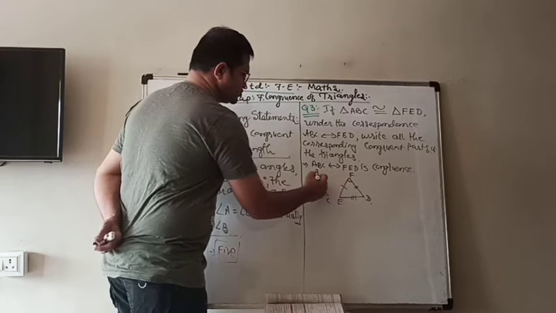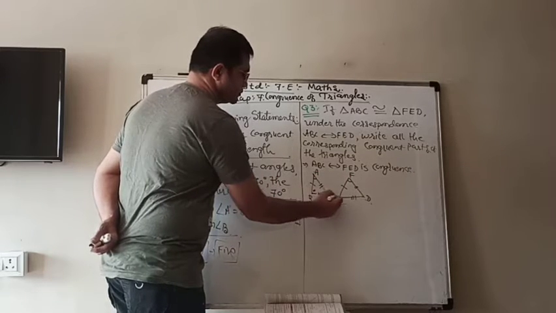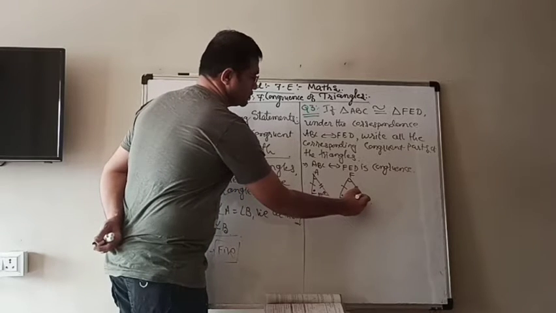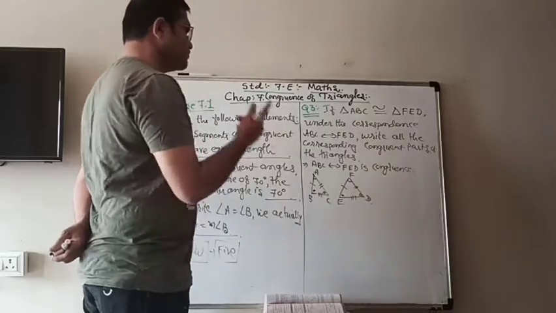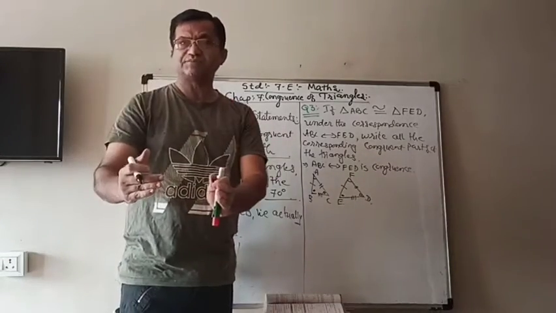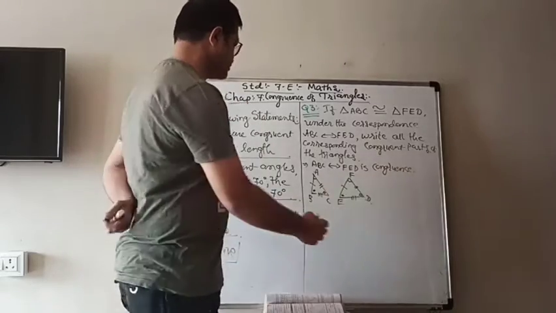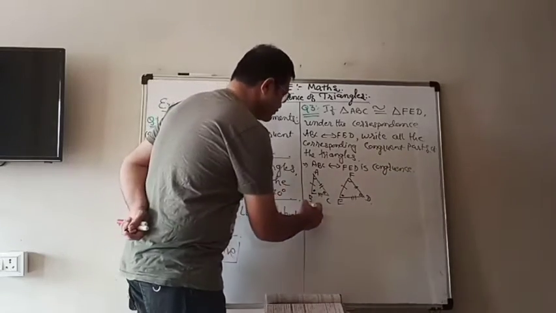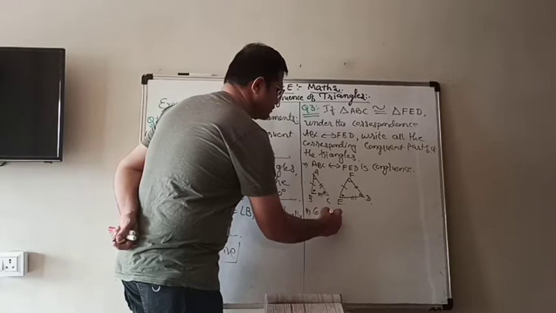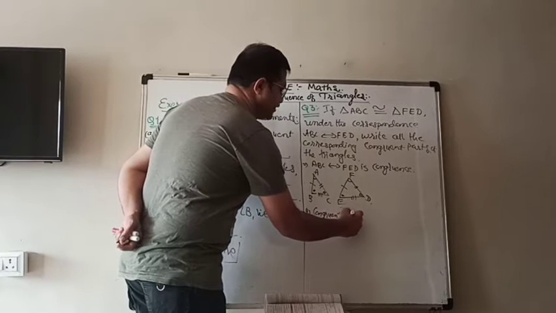Similarly for the angles also. Now we have to write down corresponding congruent parts, meaning 3 sides and 3 angles. First we will write the congruent sides.